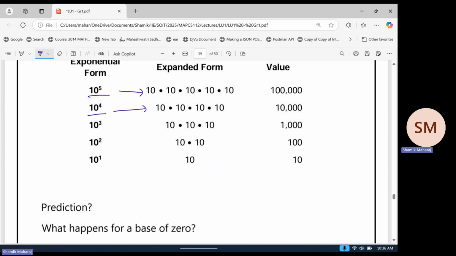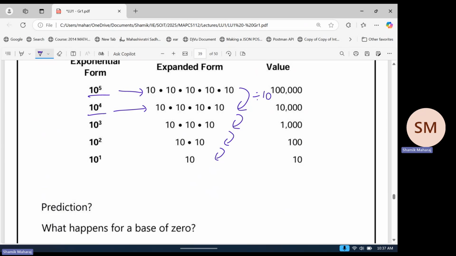So to get from 5 to 4, what did we do? Anyone? We divided by 10, right? And every step of the way, we keep on dividing by 10 until we get to 10 to the 1.